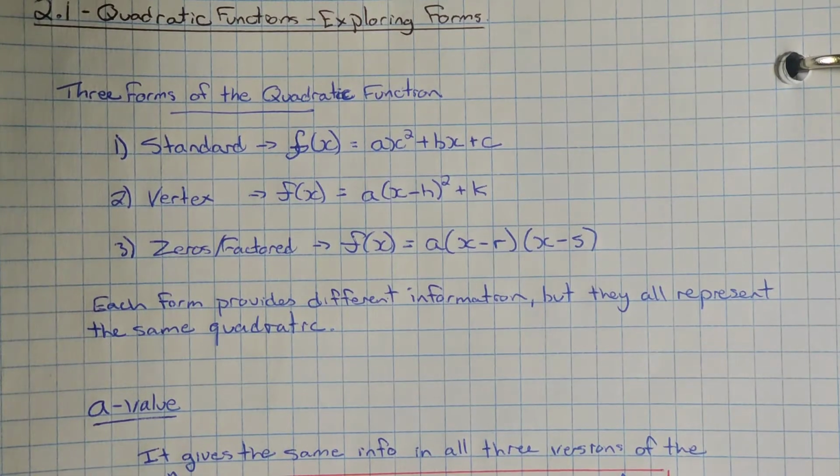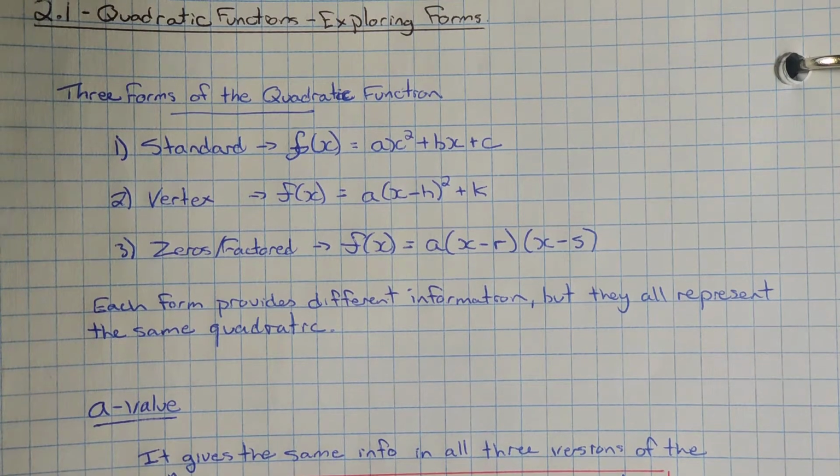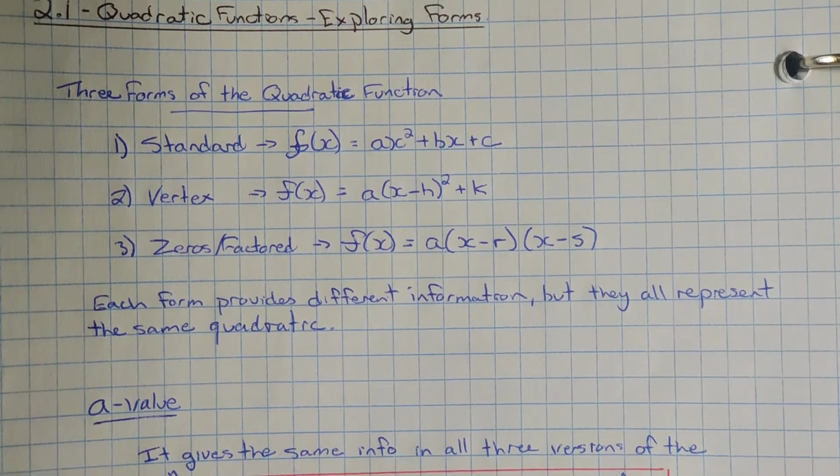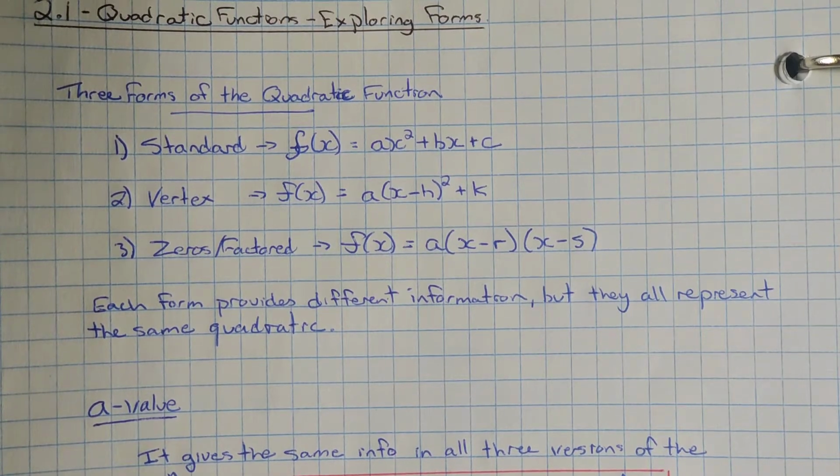In this section here, we're taking a look at the three different forms of the quadratic equation. We've already talked about two of them, standard form and vertex form, a little bit, so they should be just a little bit of review. And then we're going to also add in the zeros or factored form. The more proper term for it is factored form, but you will hear zeros form, and I kind of refer to those two terms interchangeably.